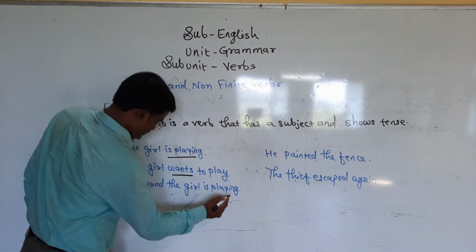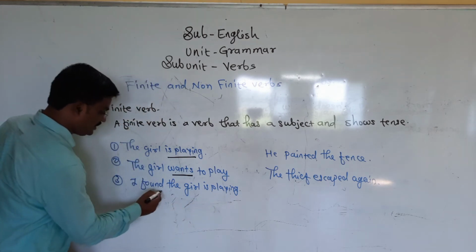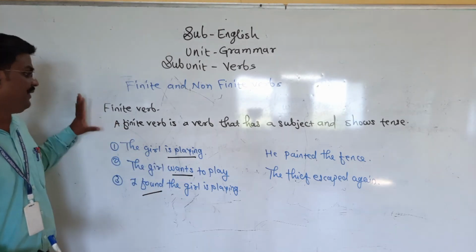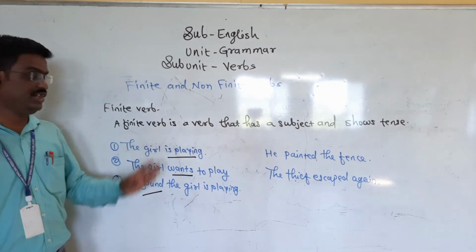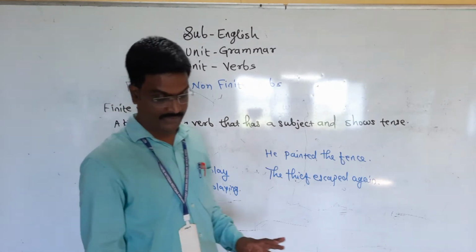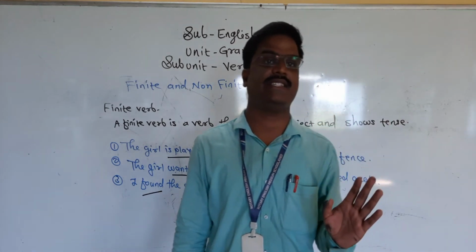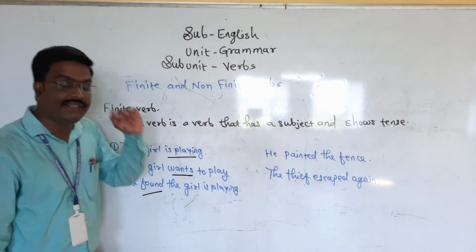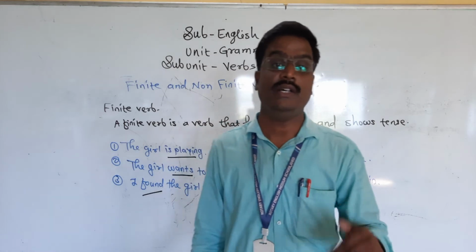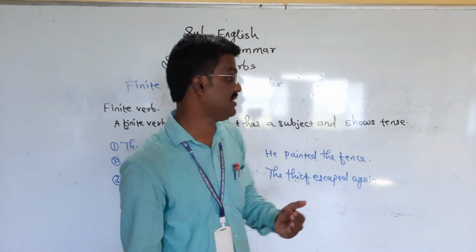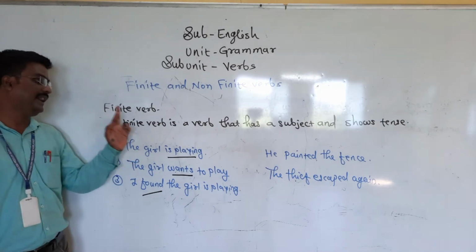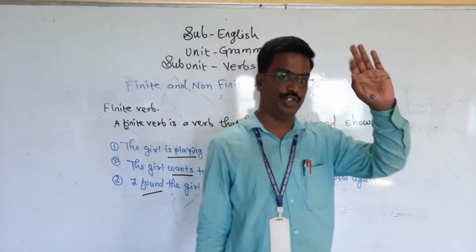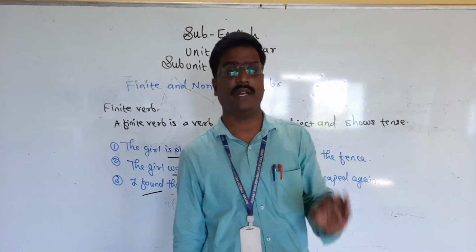I found the girl is playing. Here it is a finite verb because it shows the tense. The word is playing indicates the tense here, and that tense changes according to the subject, and that is why it is a finite verb. So in short, a finite verb has a subject and shows tense. A finite verb always indicates tense.